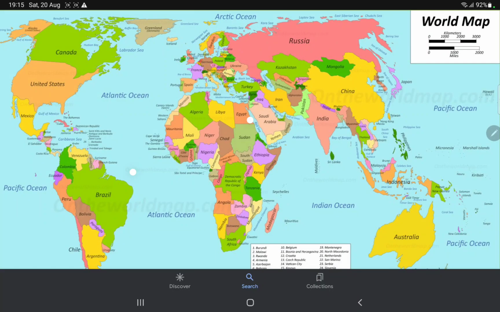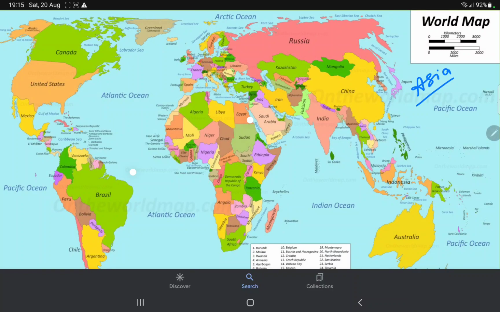So if you just see, children, this is our world map, right? So here India is located here. This is India. It is located in the continent Asia, as I earlier told you. Now, just observe this, very important.